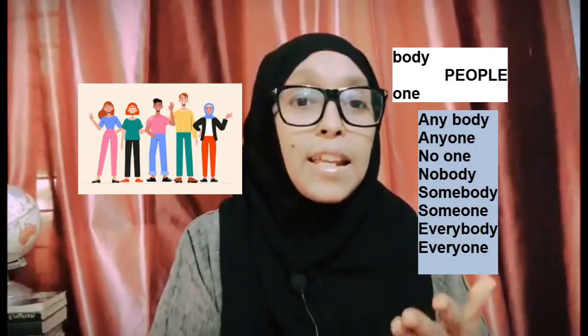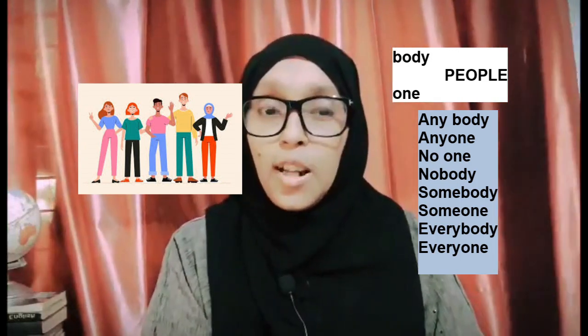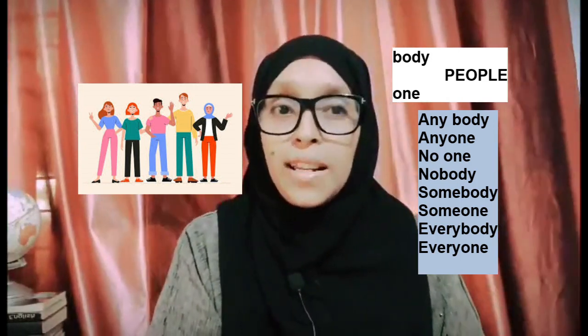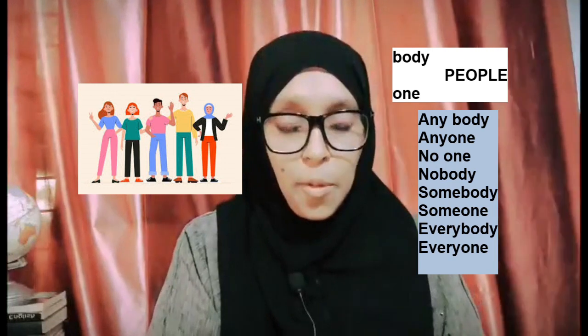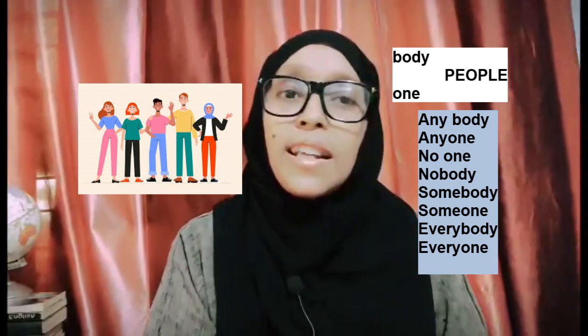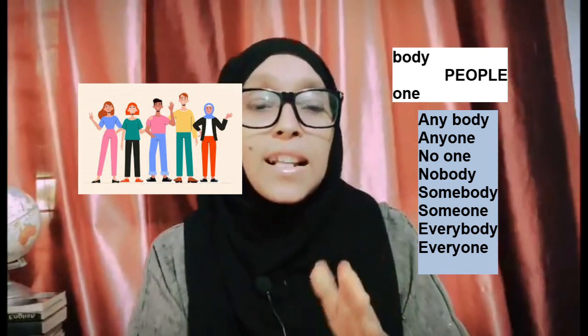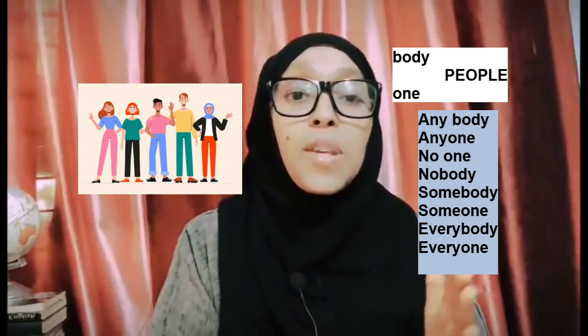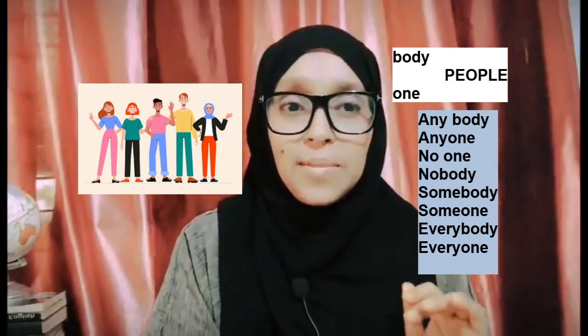We use pronouns ending in body or one for people. For example, anybody, anyone, nobody, no one, somebody, someone, everybody, everyone. That means these expressions will be used with people.